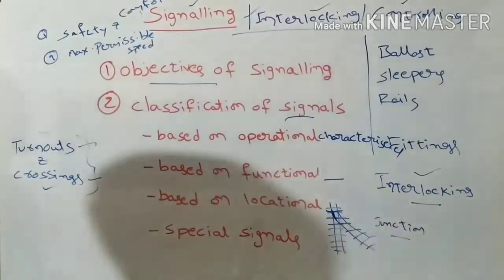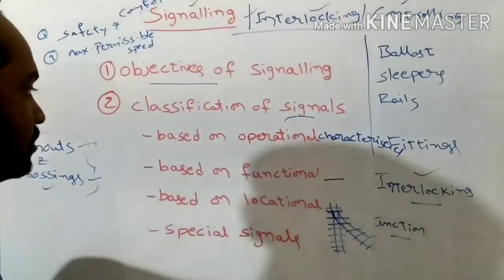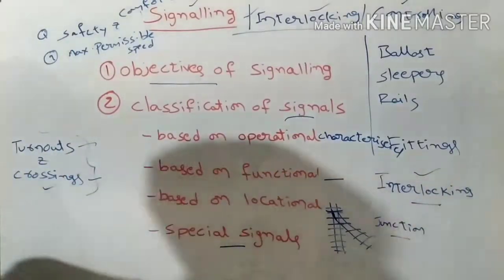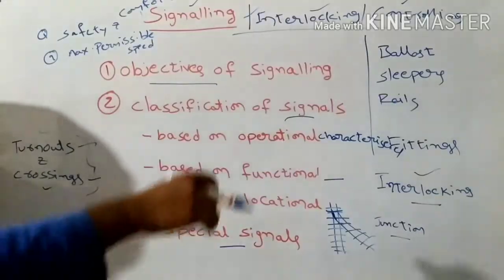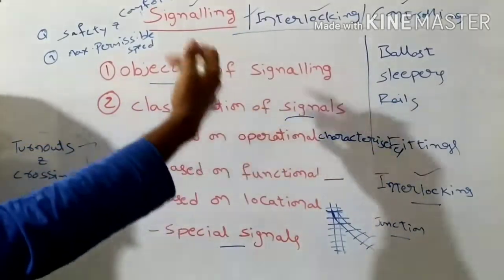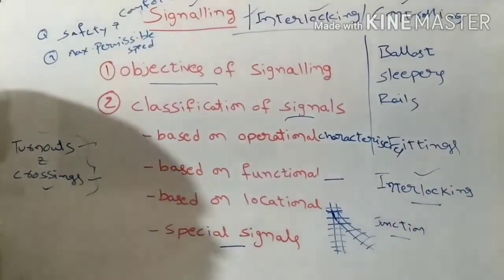One more topic under classification of signals is special signals. So in this video lecture we are going to discuss what signaling is, its objectives, and the different classifications of signals available.